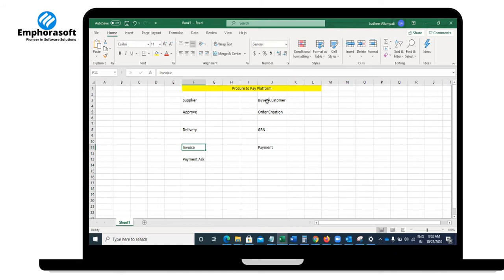So if there is a platform which will connect both suppliers and buyers and provide 100% visibility, then you can improve your operations, and you can improve the productivity by 50 to 60% for the current operations. Let me run through a demo of how exactly this platform will add value to both buyer and supplier.